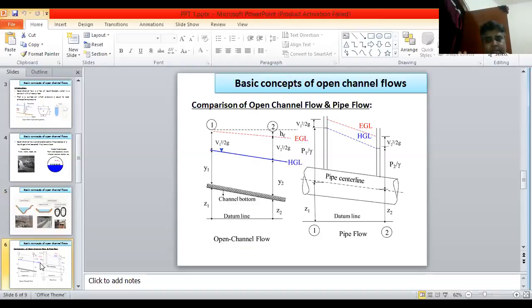Now, this is the most important part: the comparison between open channel flow and pipe flow. This is the basic thing of this unit. How can we differentiate open channel and pipe flow? Here we consider two things: HGL and EGL. HGL means hydraulic gradient line, EGL means energy gradient line.